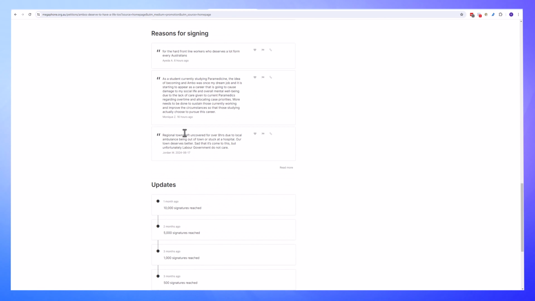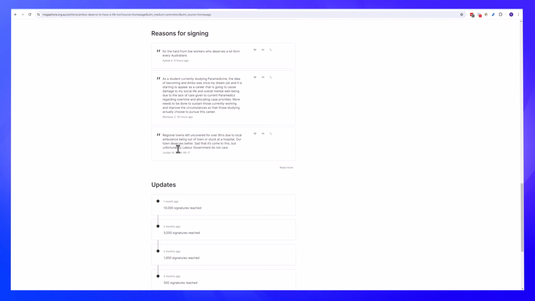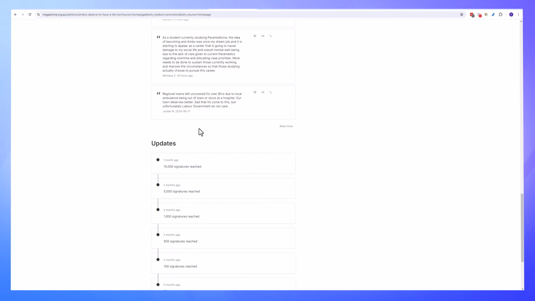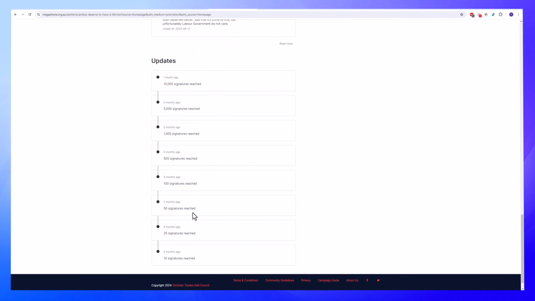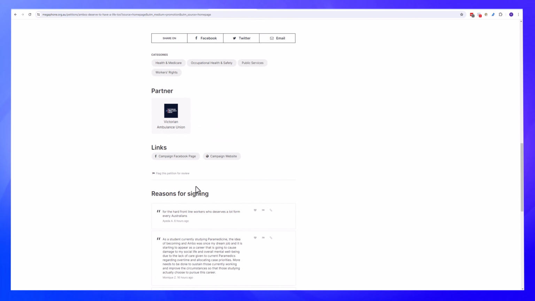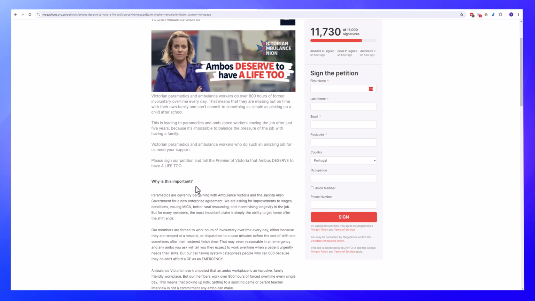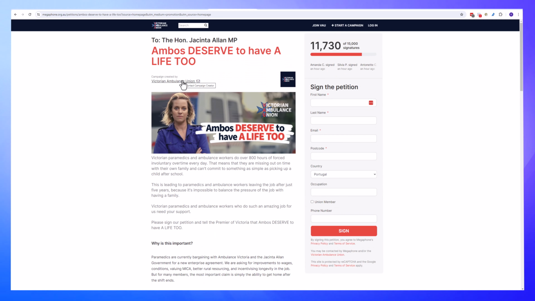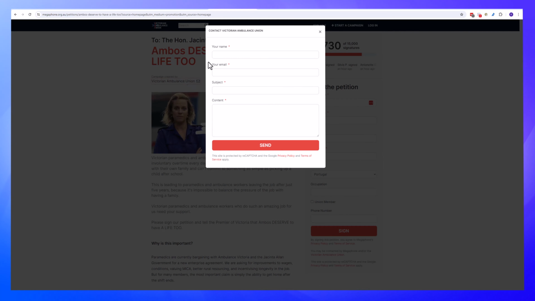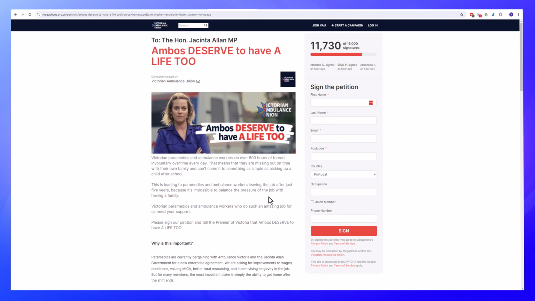You can get information posted from others, have updates here as the campaign progresses, and a lot of other useful things. You can also contact the person who created the campaign, and as you can see, it gives you a form here. It doesn't expose any privacy details, but that allows you to communicate with the person actually running the campaign.